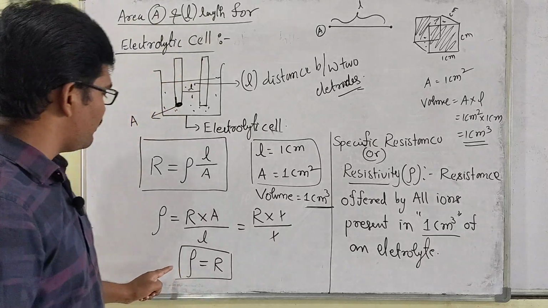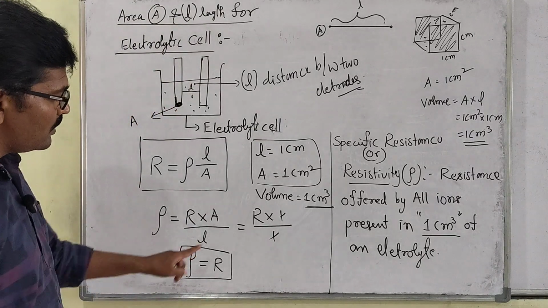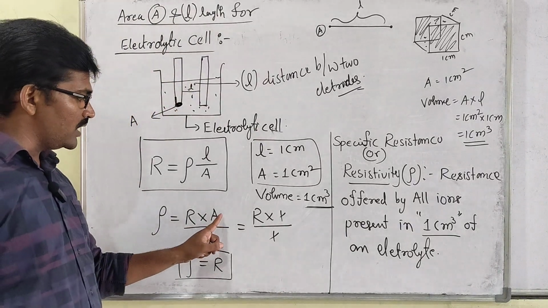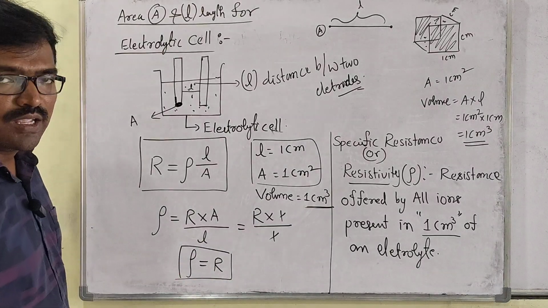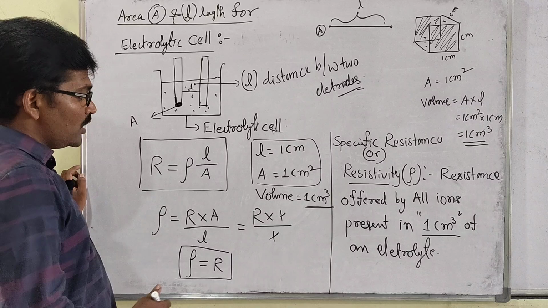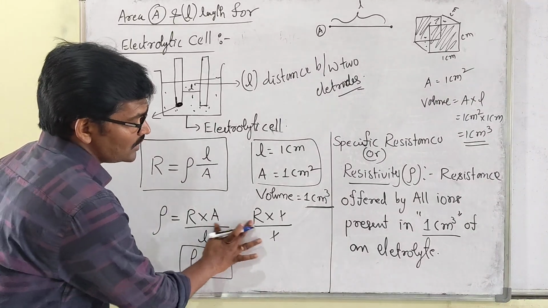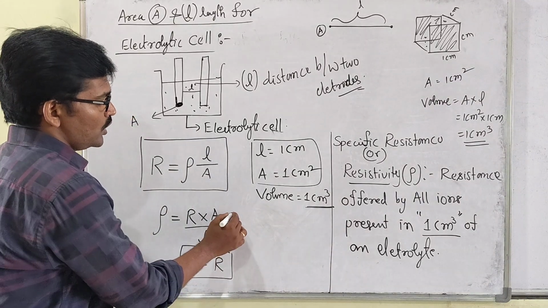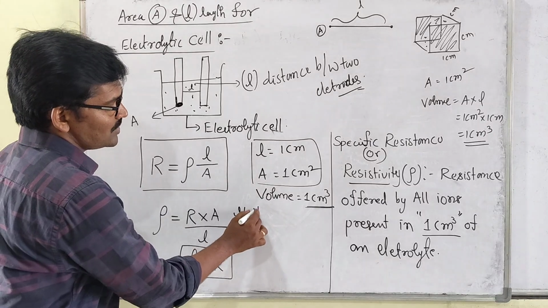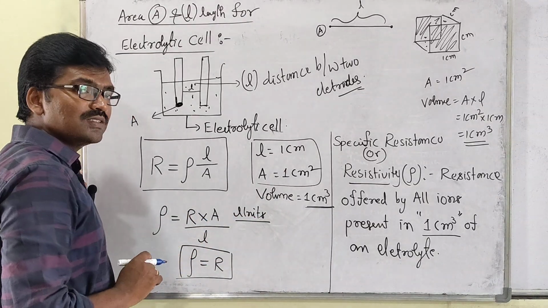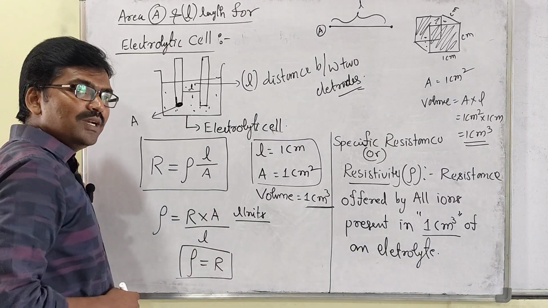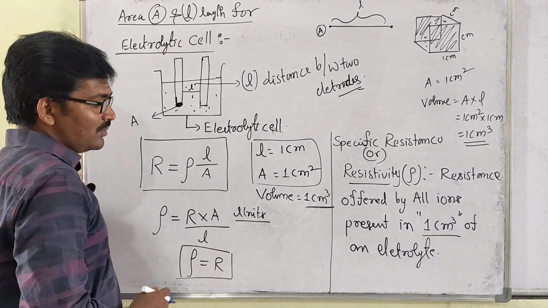So resistivity, the formula of this. Within the 1 centimeter cube, you have to take area 1, length 1, then you can get the resistance, that is resistivity. Understand? So units: resistance units ohms, area centimeter square, and length centimeter.